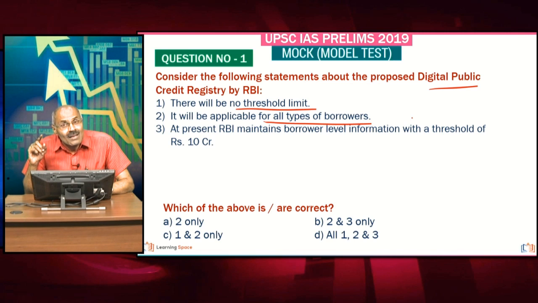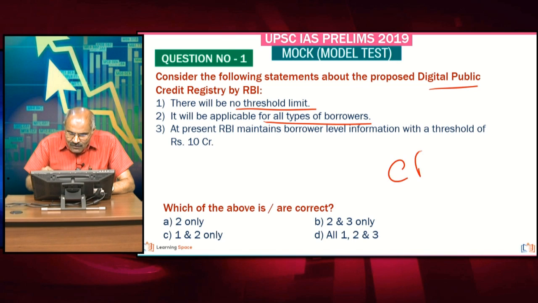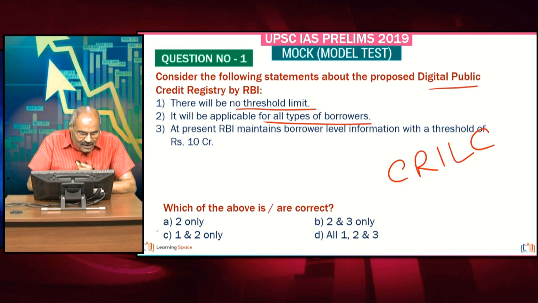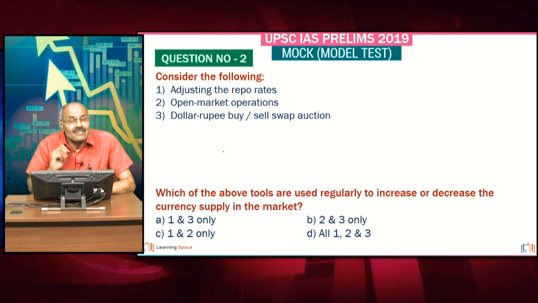Absolutely correct. And at present, RBI maintains borrower level information for loans of rupees 5 crore and above, and most of you are familiar with CRILC. I need not explain, so please correct the third statement. 1 and 2 are correct here. Look at the next one.